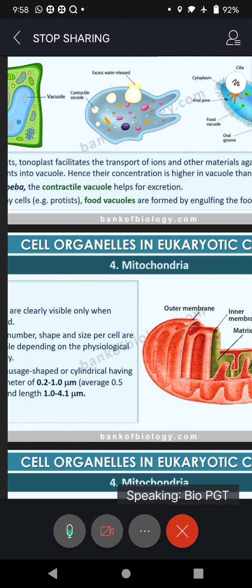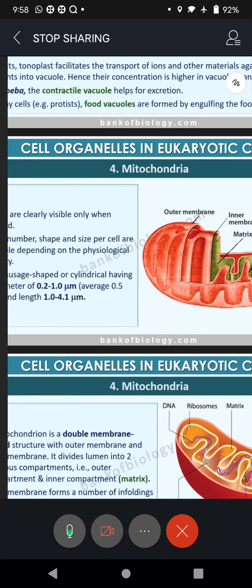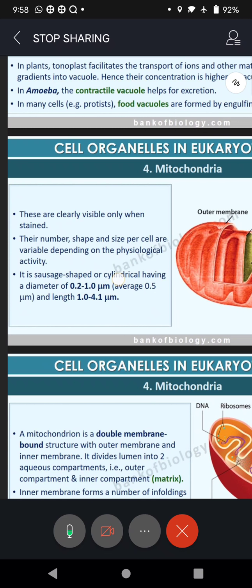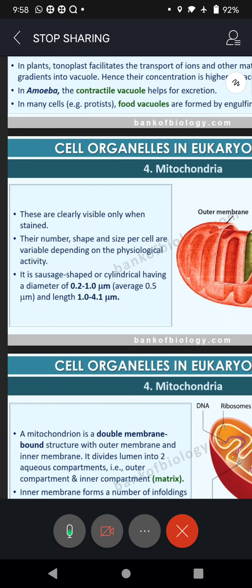Okay. Now we come to the most important one that we have been talking about, mitochondria. And what we said, mitochondria are the powerhouses of the cell. Again, this is asked a number of times. What are the powerhouses of the cell? Mitochondria. Mitochondria plural, mitochondrion singular. And why are they so called powerhouses of the cell?